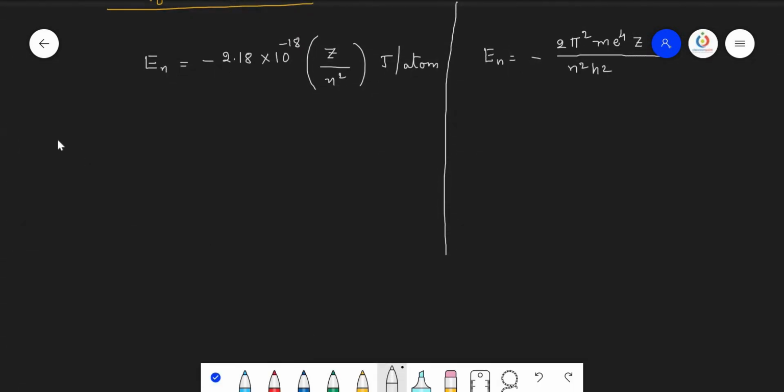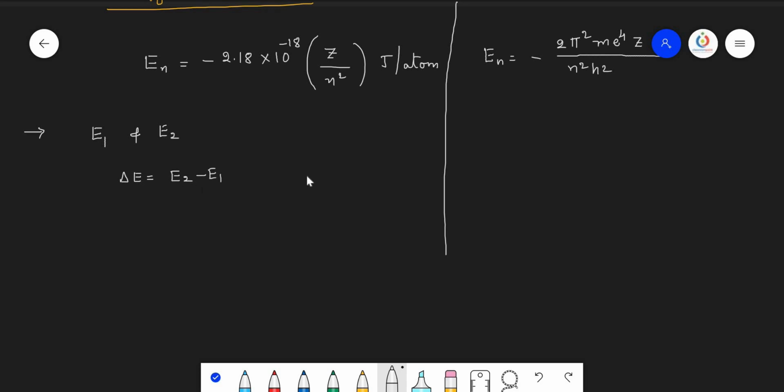And let us see another point here. Let us take the energy of the first orbit as E1 and energy of the second orbit as E2. And the difference in energy can be calculated as delta E equals E2 minus E1.